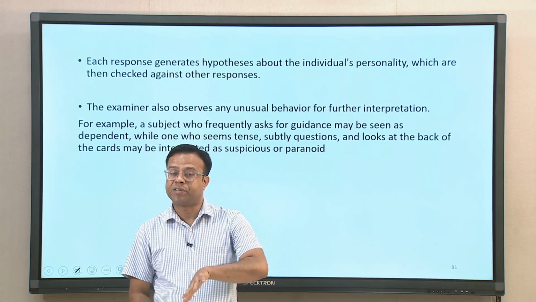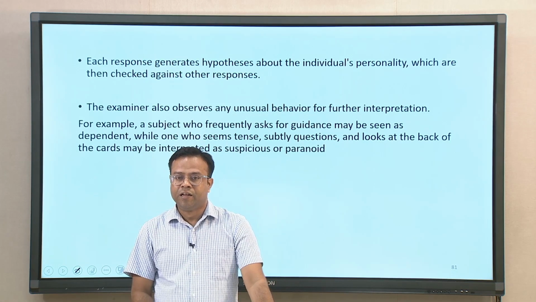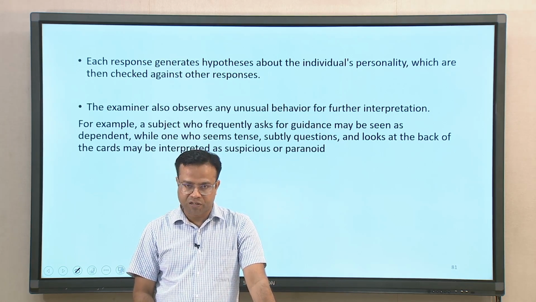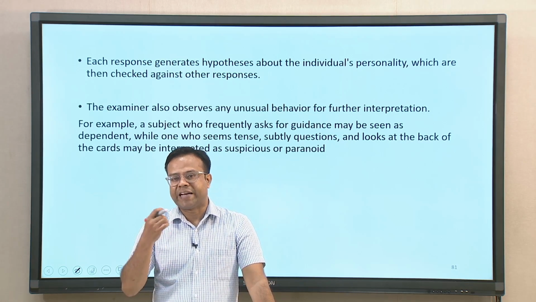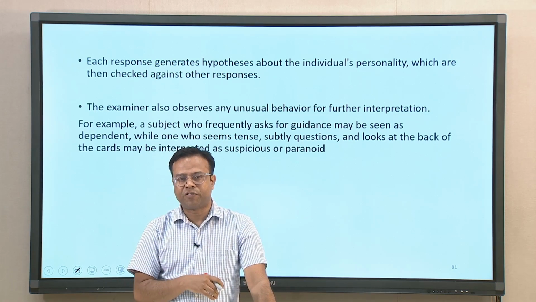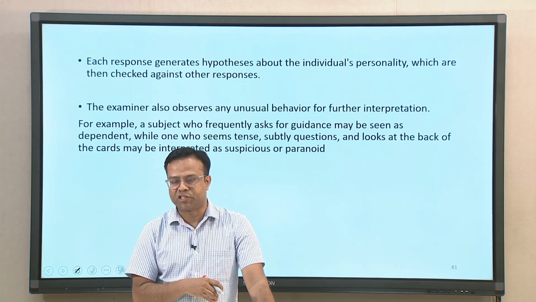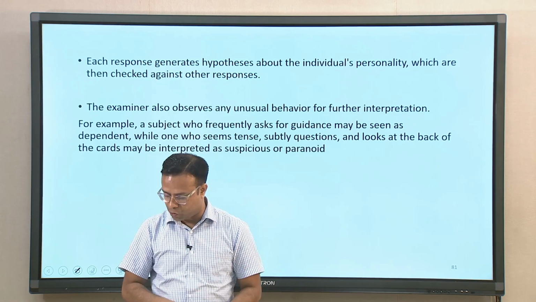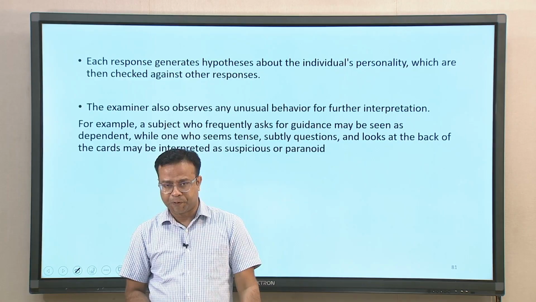Somebody may show certain, sometimes unusual behaviors. For example, a subject who frequently asks for guidance may be seen as a dependent kind of person, while one who seems tense, subtly questions and looks at the back of the card may be interpreted as a suspicious or paranoid kind of person. Like that, some additional behavioral observations are also done in this kind of test.